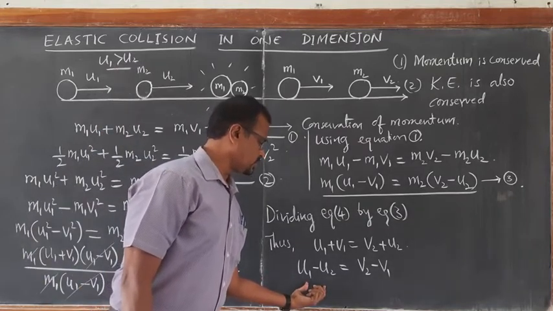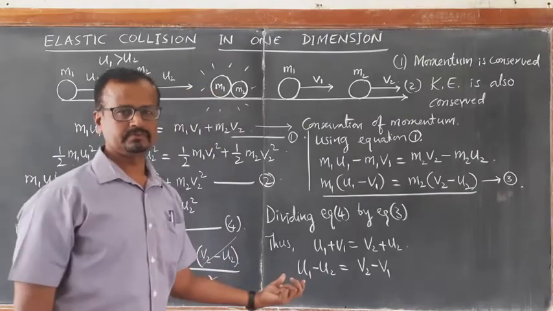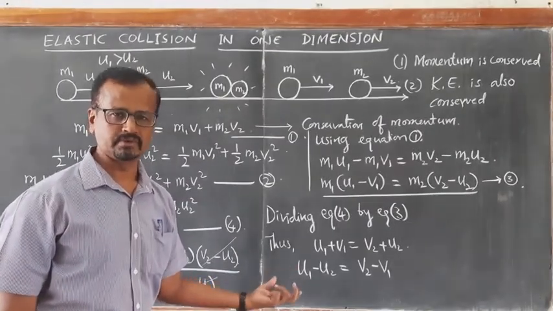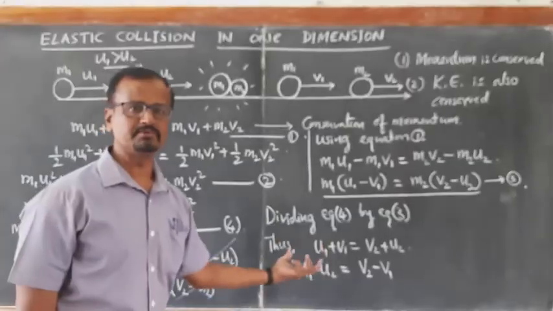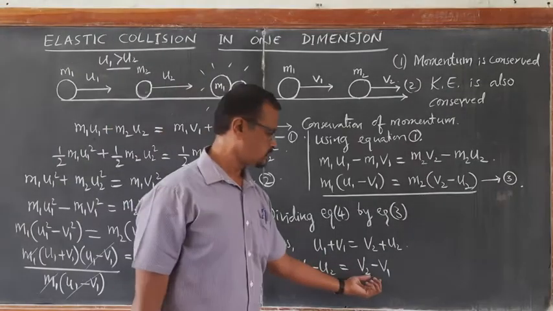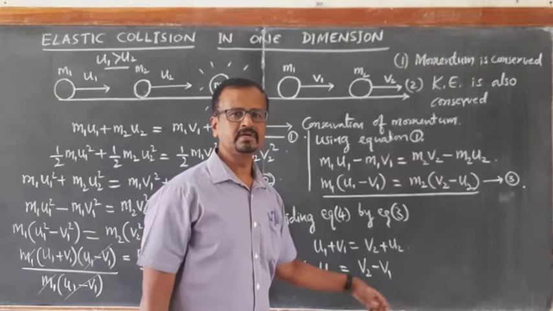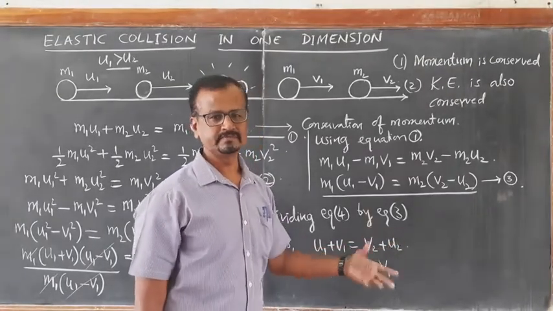Or you can understand the total relative velocity of approach before collision is equal to total relative velocity of recession after collision.